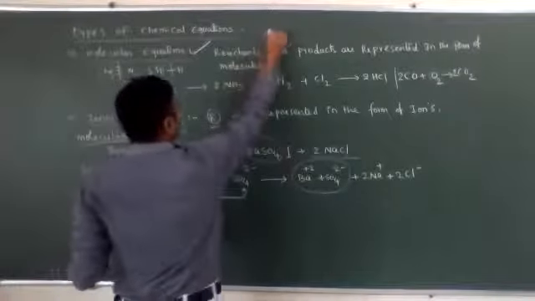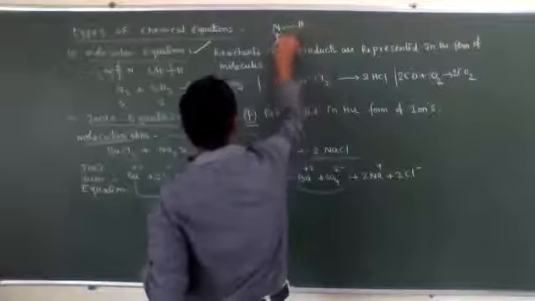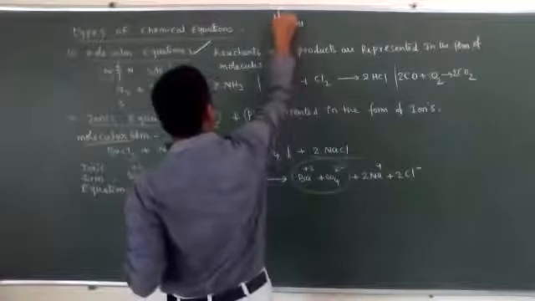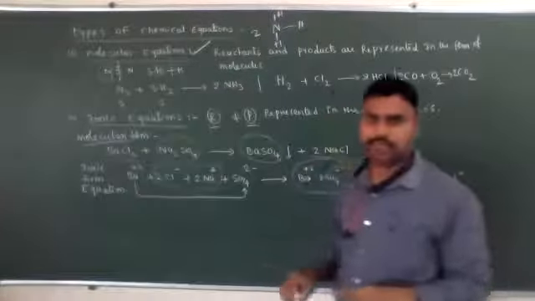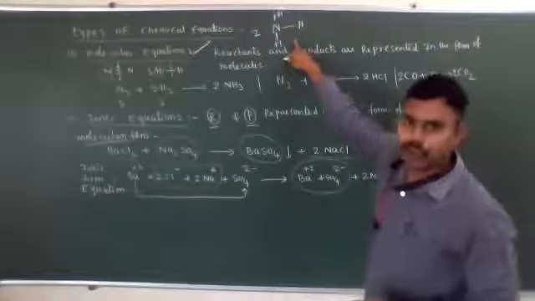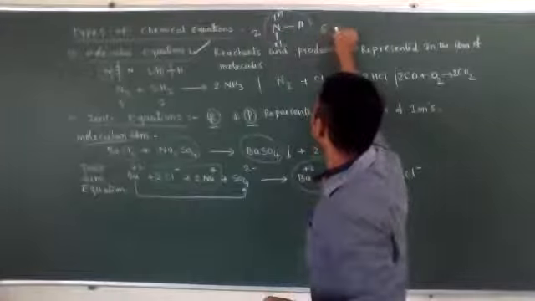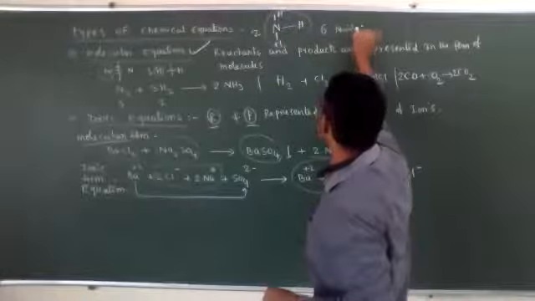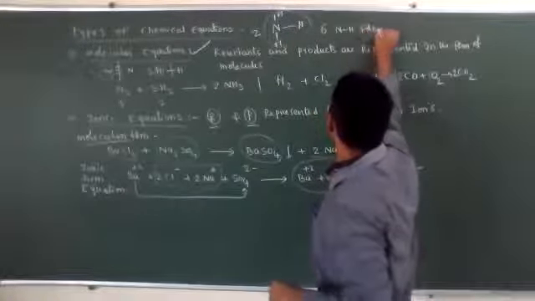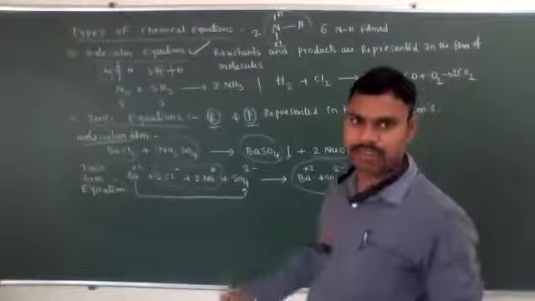Now in ammonia, how many bonds are formed? How many molecules of ammonia are formed? Total 2. In each, 3 bonds are formed. 3 into 2, 6 N-H bonds are formed.